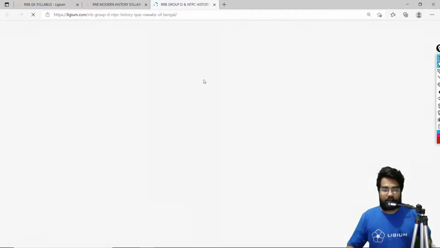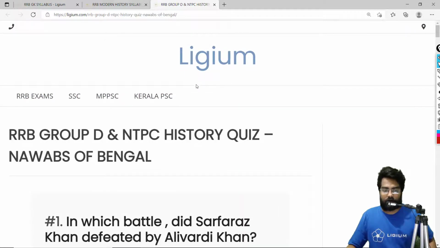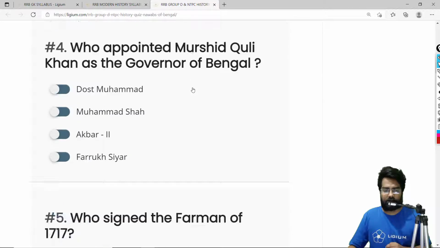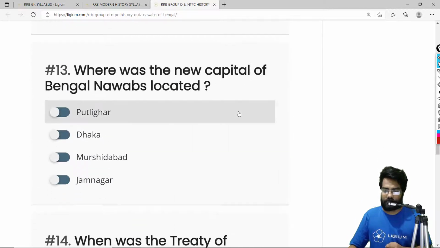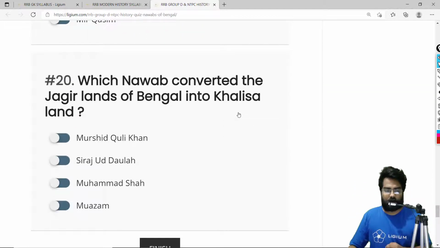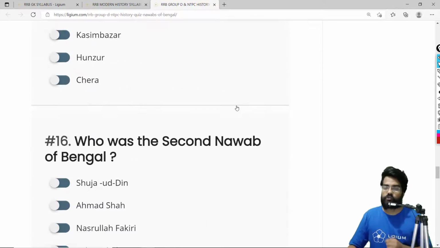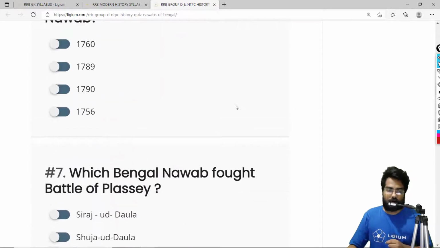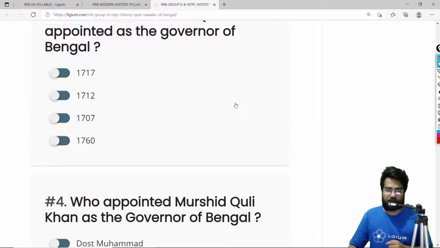Okay, so this is the MCQ page for Nawabs of Bengal. So let's start some MCQs. There are at least, I think, 20 of them. Let me just check how many there are. Okay, so there are 20 MCQs. So we are going to solve around 20 extant MCQs. So let us do that. Let us solve some MCQs.